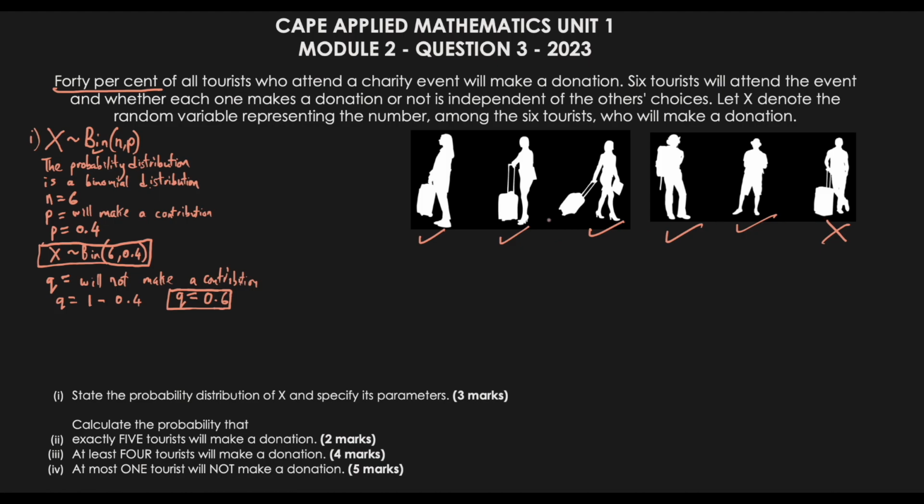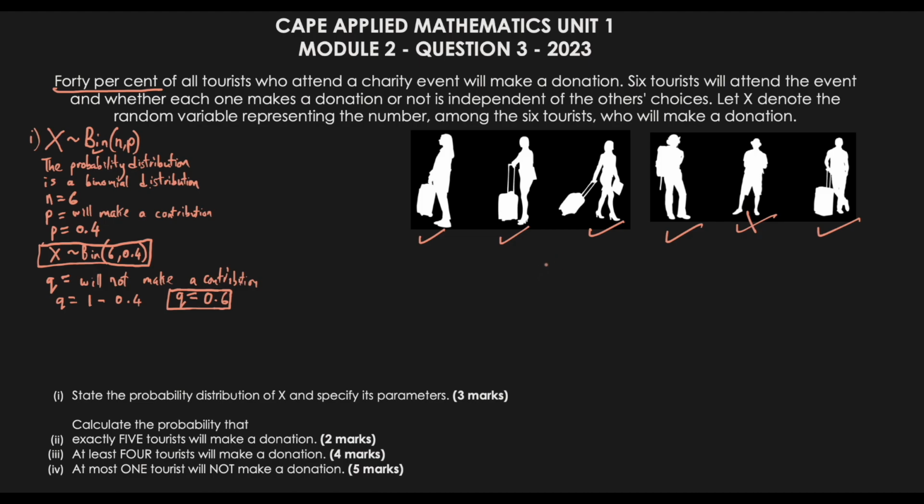Now the issue is there are several different ways that this could occur. We could have had a situation where this person did not make a donation, but this one made a donation. So we have to account for each and every single possibility. So I'm showing you what happens with the use of the formula for probability when it deals with binomial. I'm showing you the long way how it is done to show you what happens in the background with the formula. Then we'll just use the formula to see why it makes things easier.